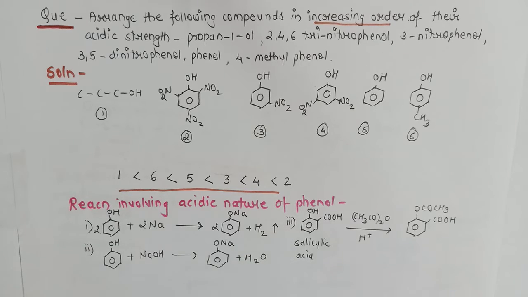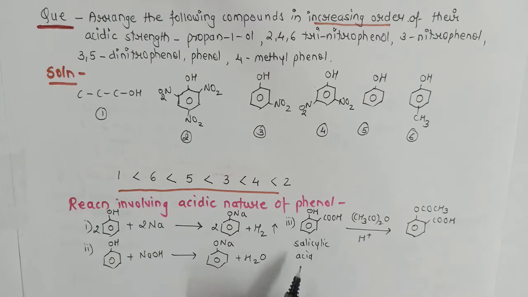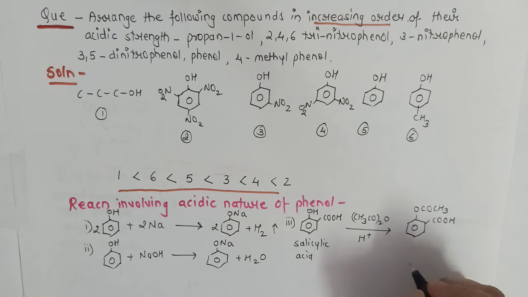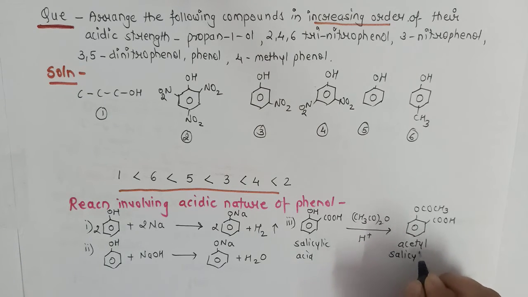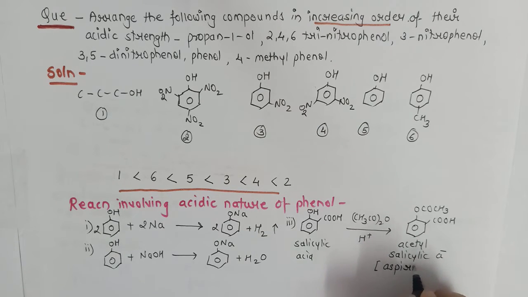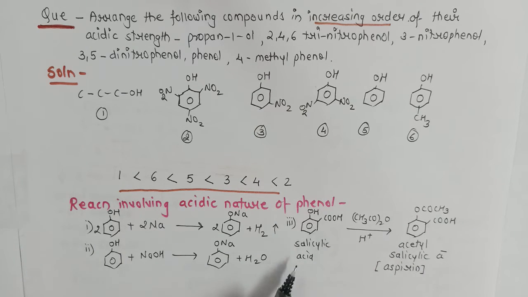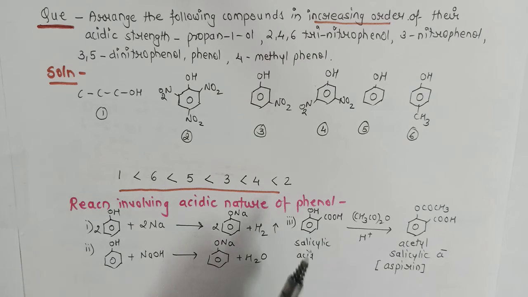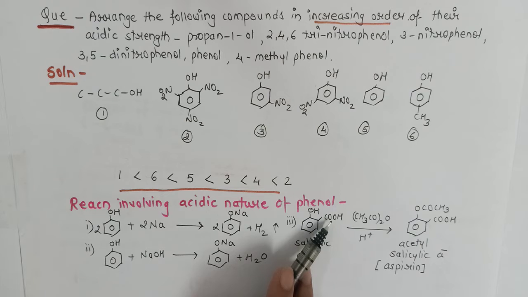The third reaction is of esterification. A substituted phenol, salicylic acid, when treated with acetic anhydride in acidic medium, we get a compound called acetyl salicylic acid, and its common name is aspirin. All of you must have heard this name. It's a very famous tablet. Now salicylic acid will be called so only when the hydroxy group and the carboxylic group are ortho with respect to each other. Then only it will be called salicylic acid.